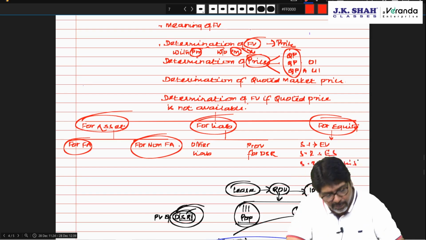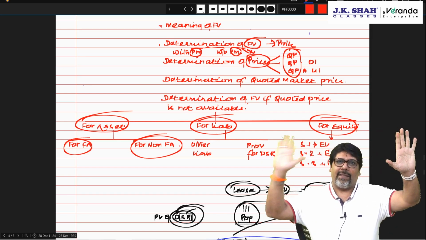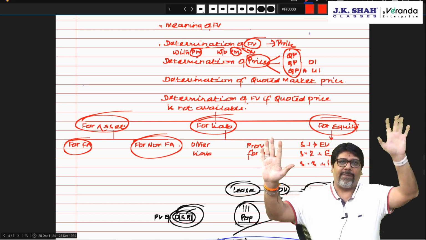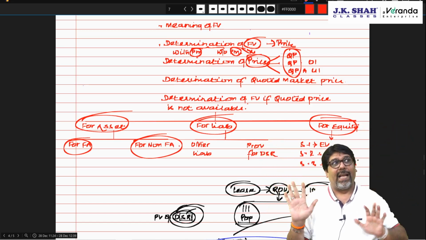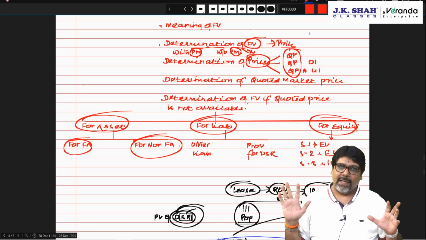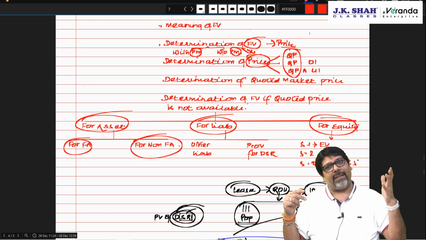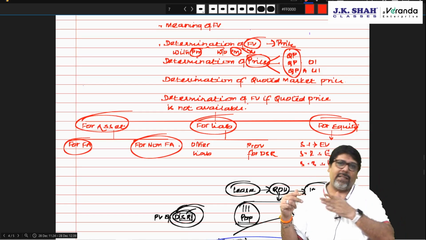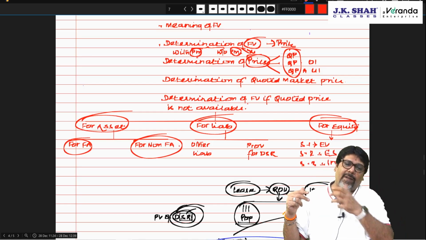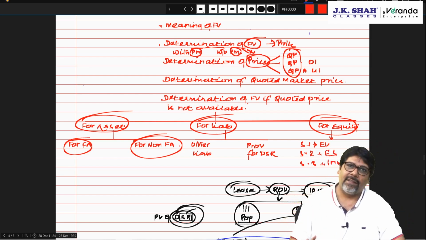So if you ask me broadly, quoted price is there or quoted price is not there. First you decide the quoted price. After you know the quoted price, then you find out the price. Price is nothing but quoted price adjusted with observable or unobservable inputs. So first quoted price, then price, then fair value, then net amount paid or received.